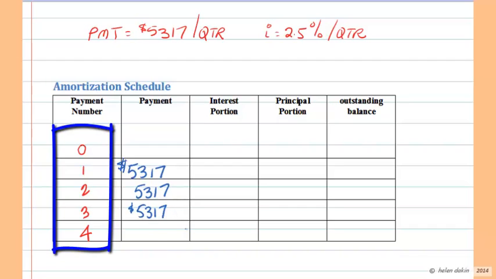Now the last payment will have to be adjusted a little bit because remember that we rounded to the next dollar. So we took this quarterly payment as was calculated, and we took it up to the next whole dollar.